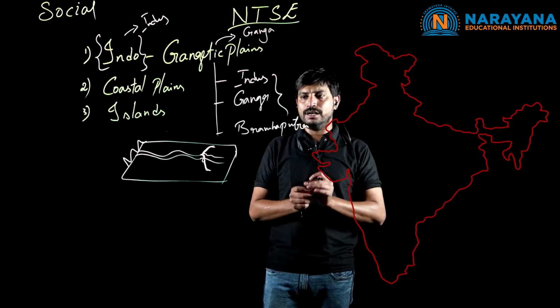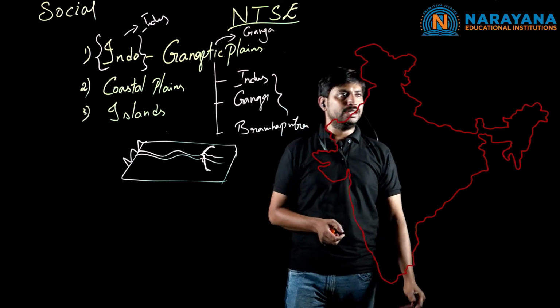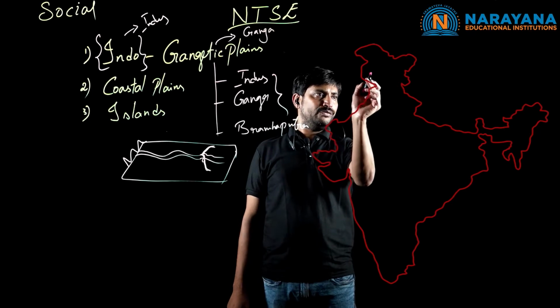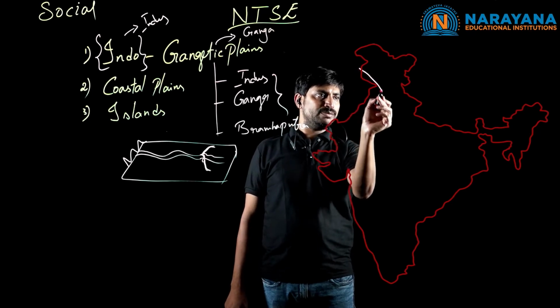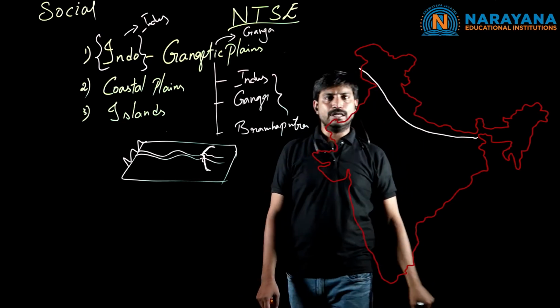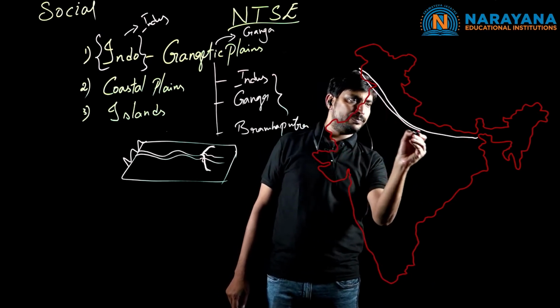Because of the flow of these rivers, the Indo-Gangetic Plains have fertile alluvial soil, and the location is useful for cultivation regularly. If you go through the map, the Indo-Gangetic Plains extend from Jammu and Kashmir towards the location near Bangladesh, in a continuous flow.